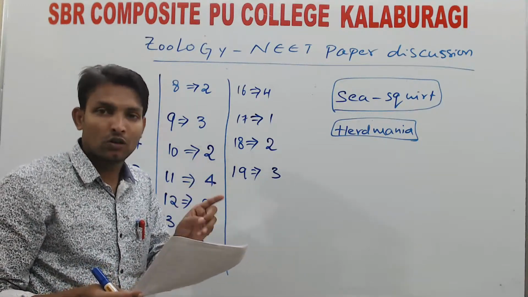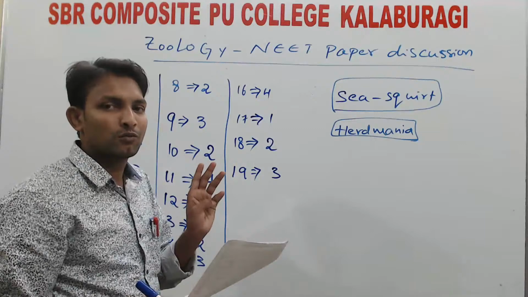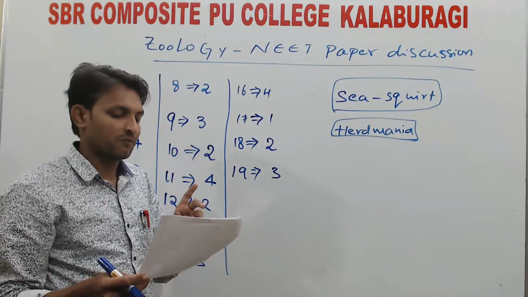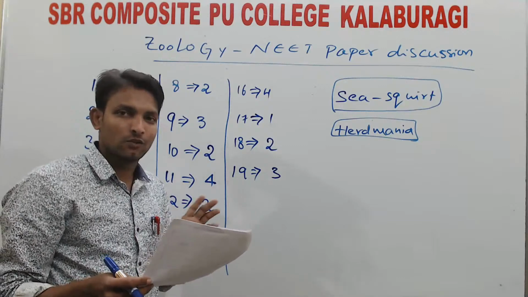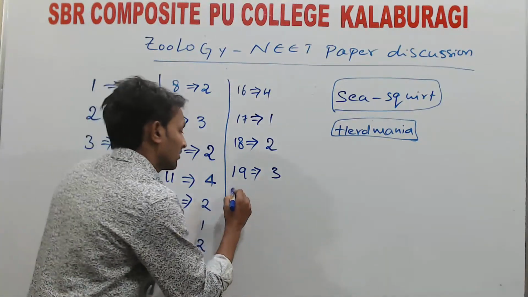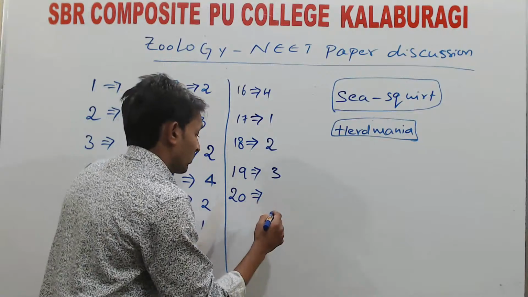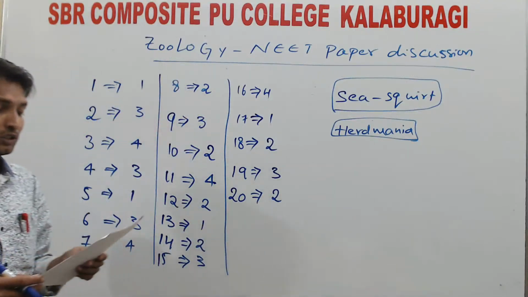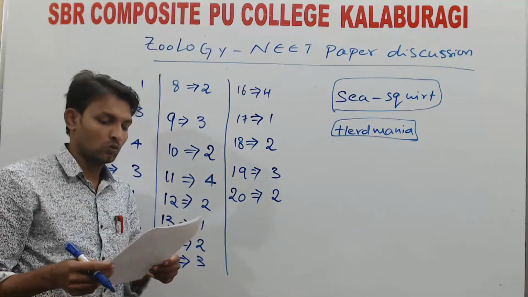Fourth, the vertebral column, only found in subphylum Vertebrata, not in Urochordata or Cephalochordata. So option 2 is correct. Only the notochord is there in all chordates. It is an NCERT statement you have to remember, a unique characteristic feature. Question number 20, option 2.